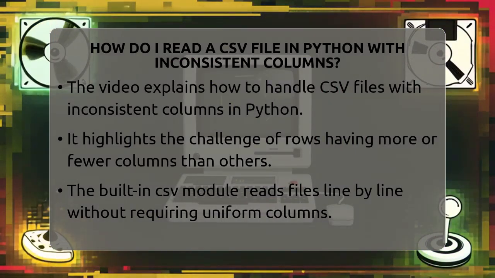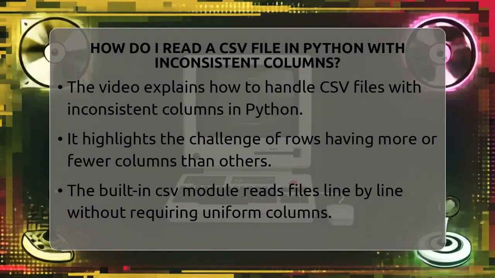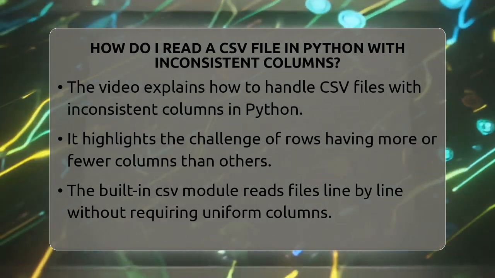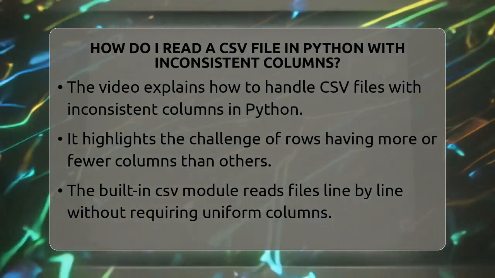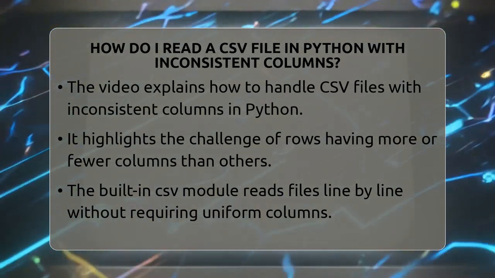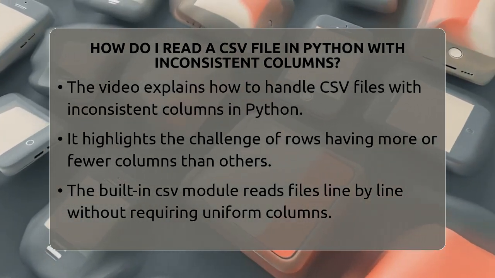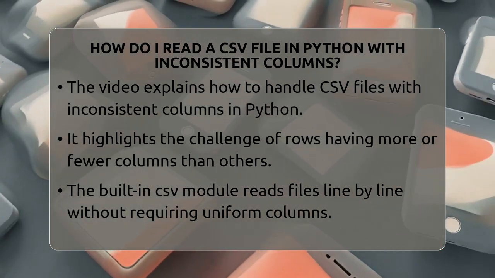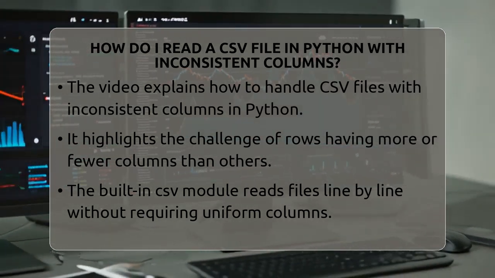How do I read a CSV file in Python with inconsistent columns? Imagine you're trying to organize a big list of data, but some rows have more or fewer columns than others. It can be frustrating, right? Well, in Python, there are ways to handle this smoothly.